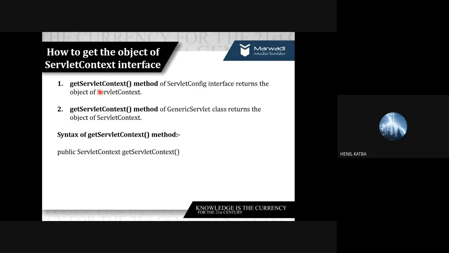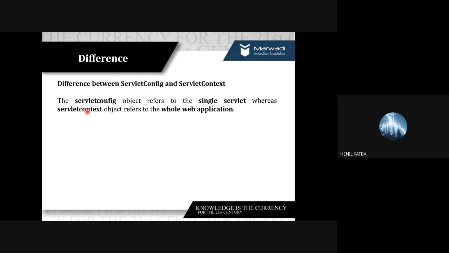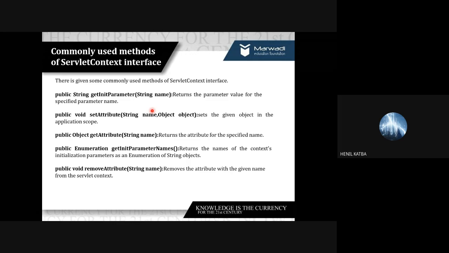Fine? And the major difference is, config is for a single servlet and context is for the whole application. We learned how we can use getInitParameter and getInitParameterNames, these two methods for context and config objects. Fine? Is there any question or doubt?